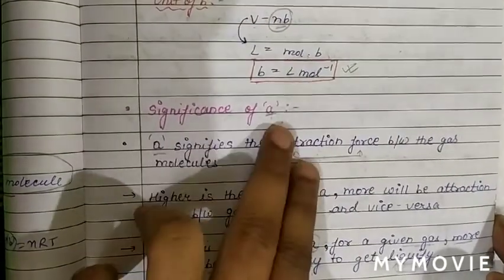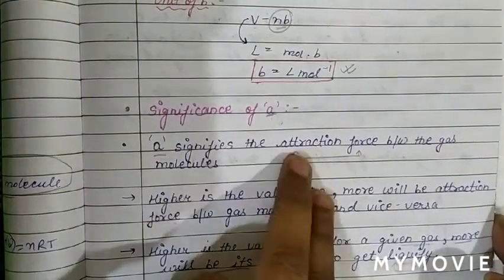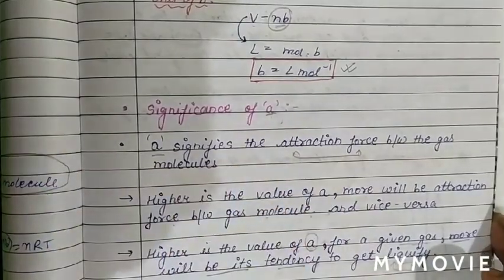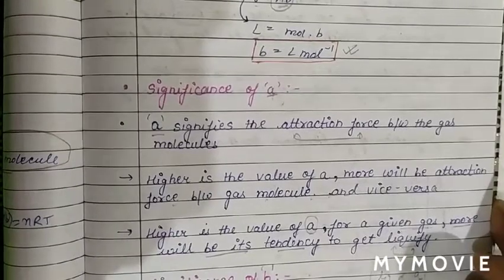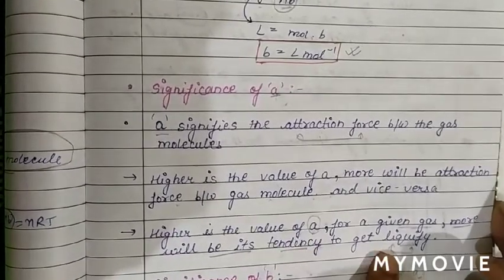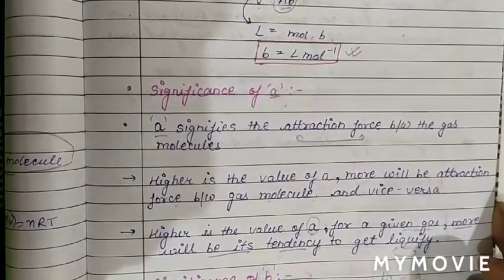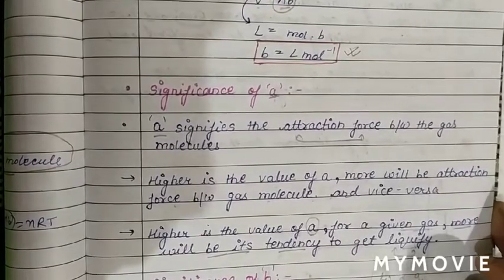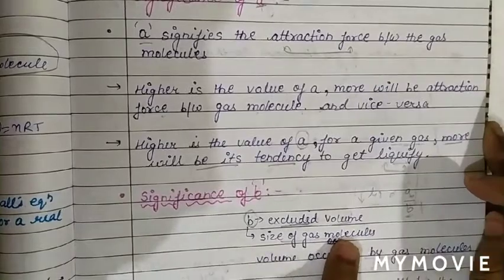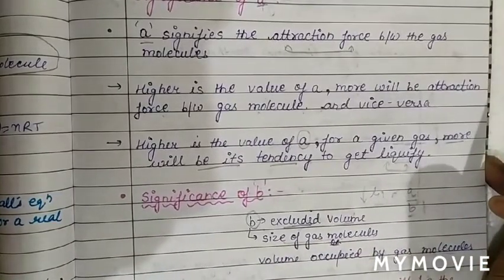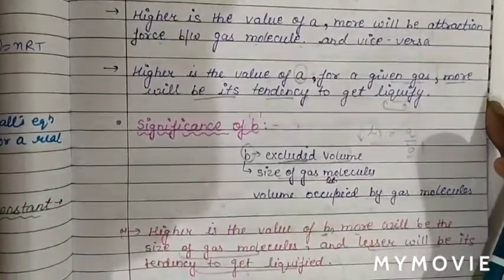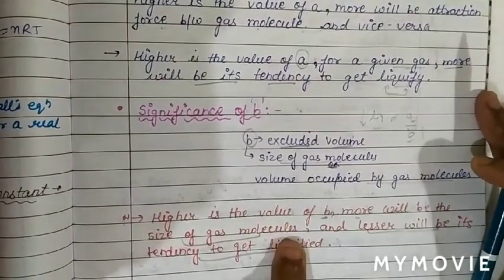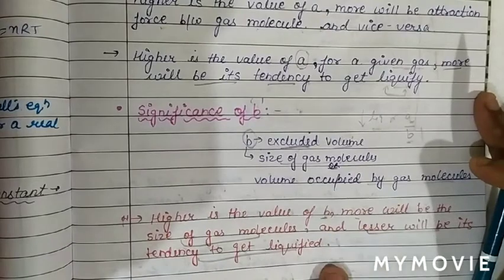If the value of A is more, the force of attraction between the gas molecules will be more, and the tendency of liquefaction is also more, meaning it will liquefy more easily. And the significance of B is that B is the excluded volume. B basically depends on the size of gas molecules and the volume occupied by gas molecules. See how liquefaction and B vary. Higher the value of B, more will be the size and lesser will be its tendency to get liquefied.